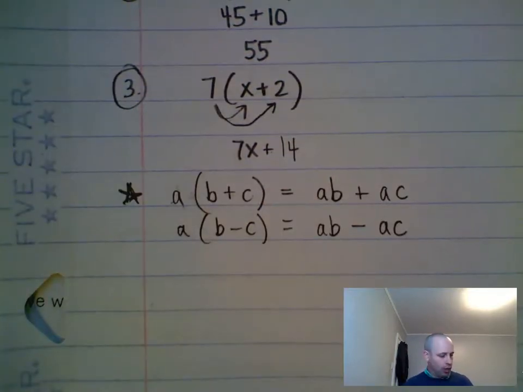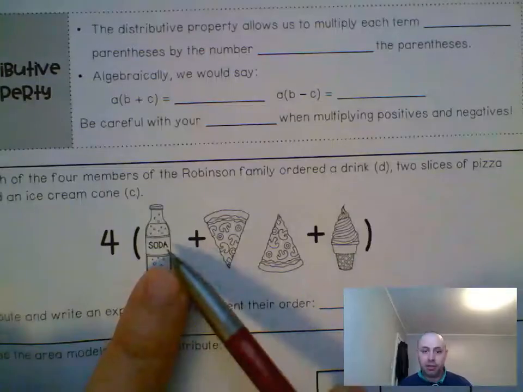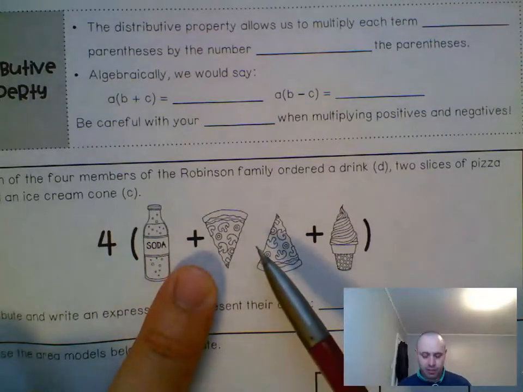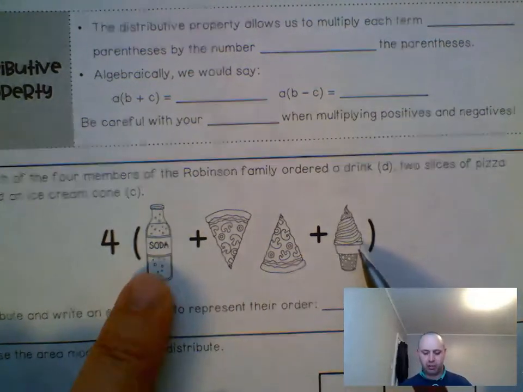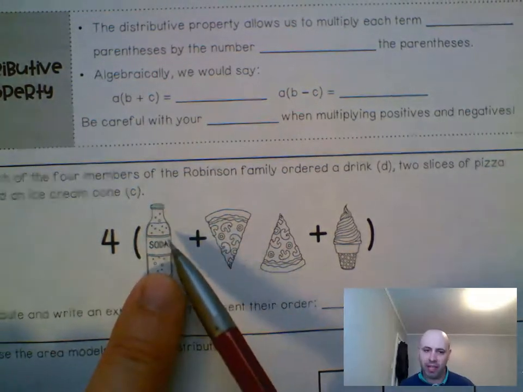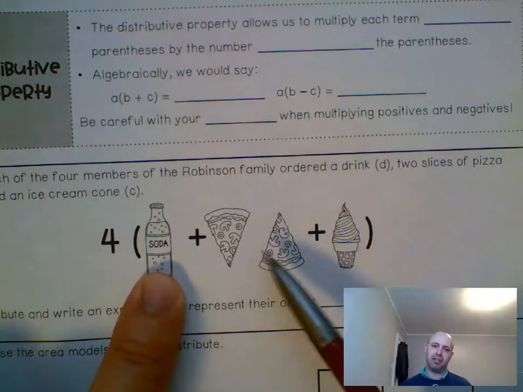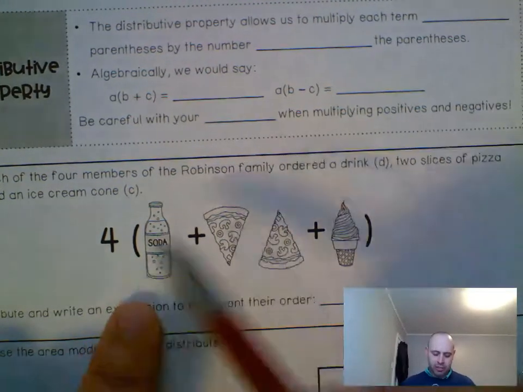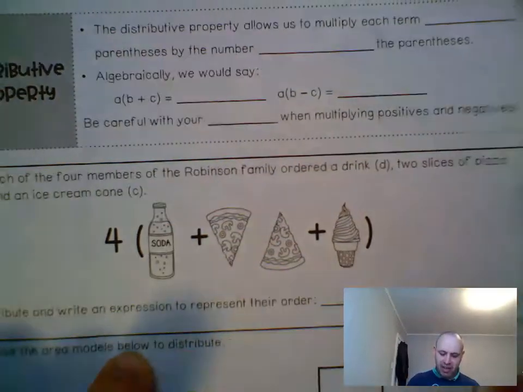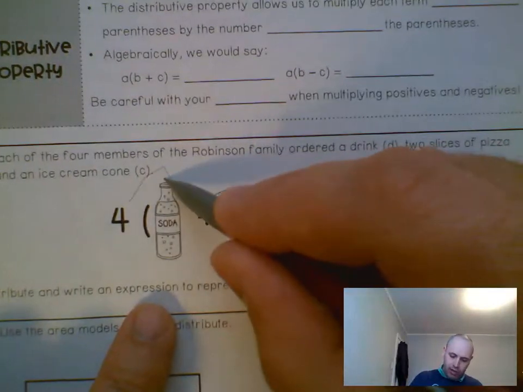All right, number 4. On number 4, each of the 4 members of the Robinson family ordered a drink, 2 slices of pizza, and then also an ice cream cone. So if 4 different people did that, then obviously you would have 4 of these, right? 4 ice cream cones, but you'd have 8 slices of pizza because each person got 2. So it's like distributing. They want you to see how that's distributing this. So it would be like 4 of those.